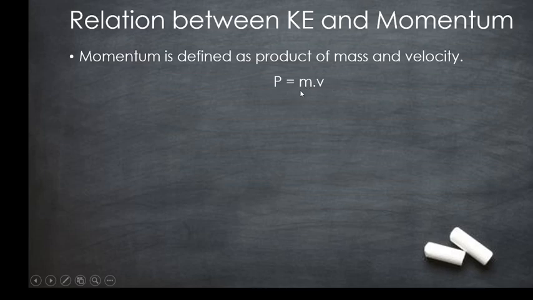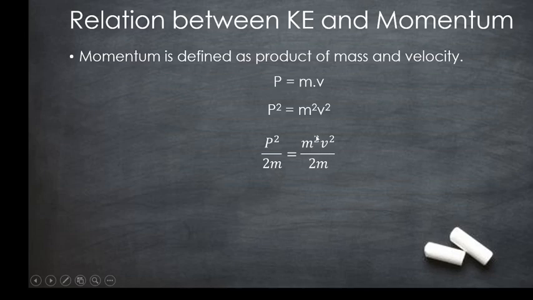Therefore, squaring this equation on both sides, we will get P square is equal to m square into v square. We know that kinetic energy is half mv square. Therefore, dividing the equation on both sides by 2m, we will get P square by 2m is equal to m square v square by 2m.